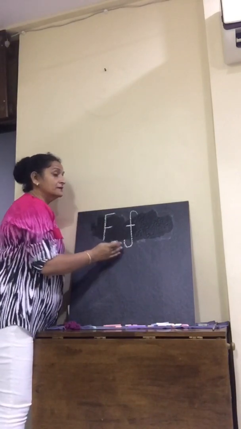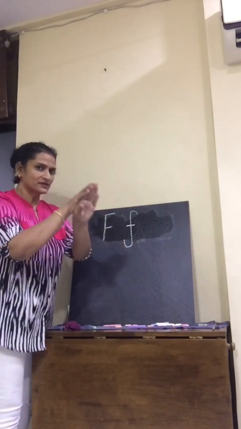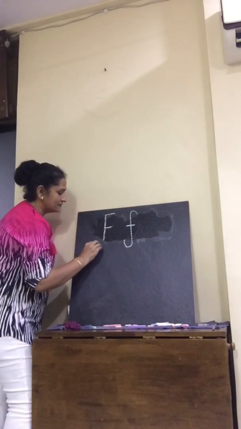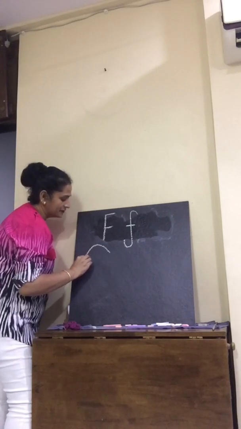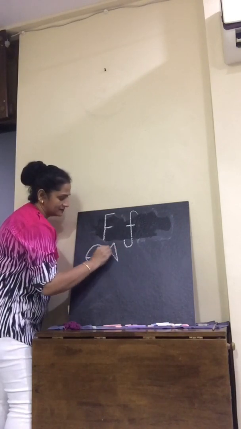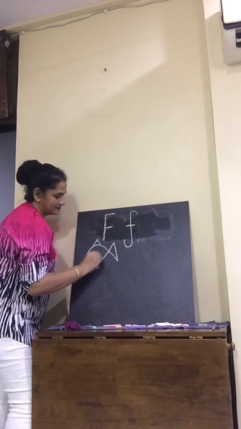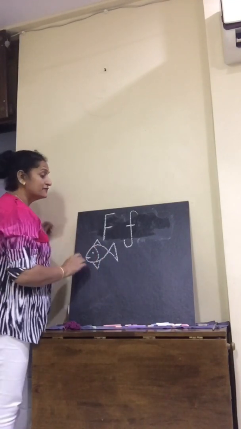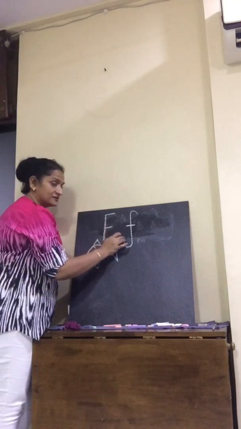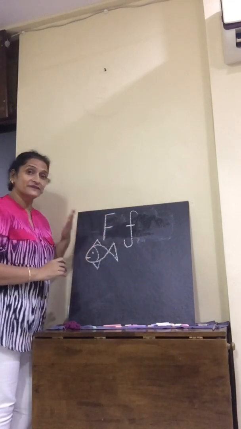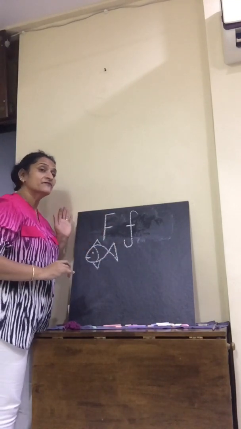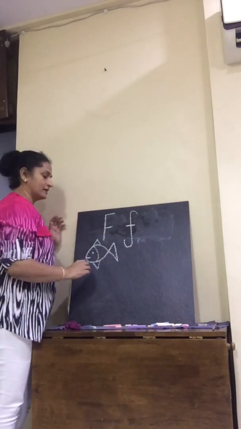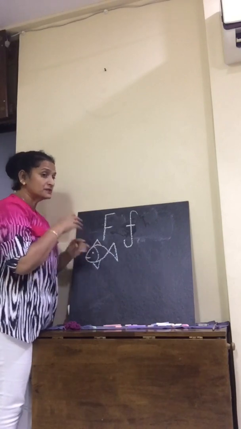F. What swims in the water and eats worms? Fish. F. F for fish. F says F. So fish starts with F. Now the fish swims in water.